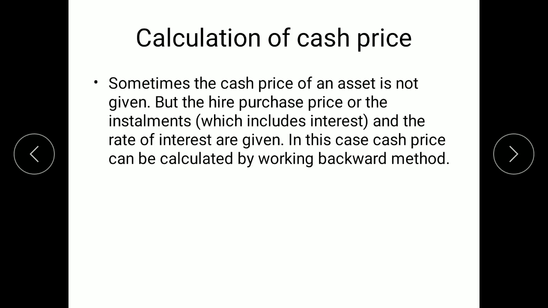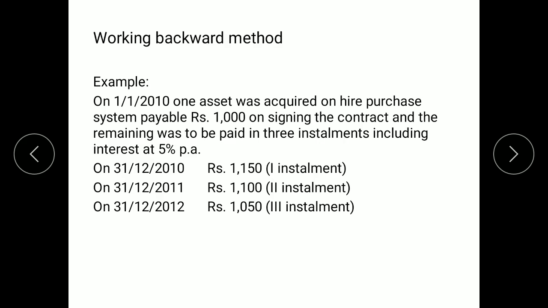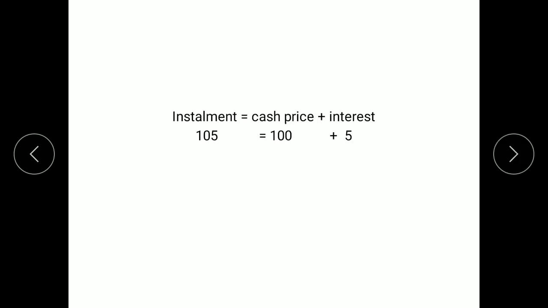So over here, when we have to find the cash price, we begin with the last installment. We'll look at one example over here. See here in this question, we are given that an advance of 1000 is payable on signing the contract. Rate of interest is given 5% and 3 installments are given. But the cash price of the asset is not given in the question. So here we will have to find the cash price. So we begin with the backward method.